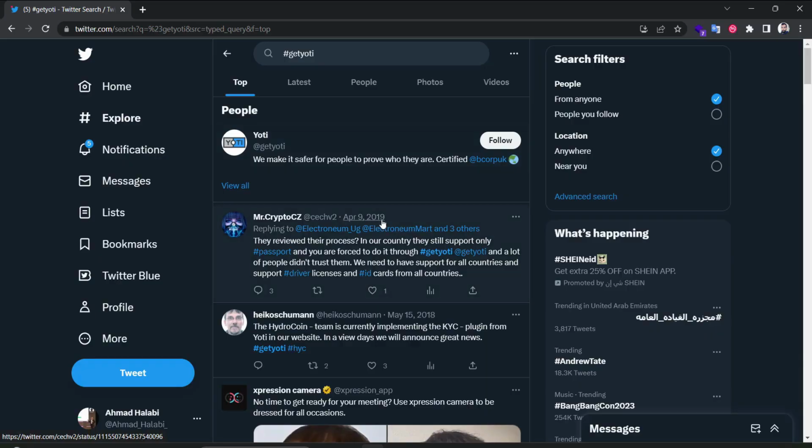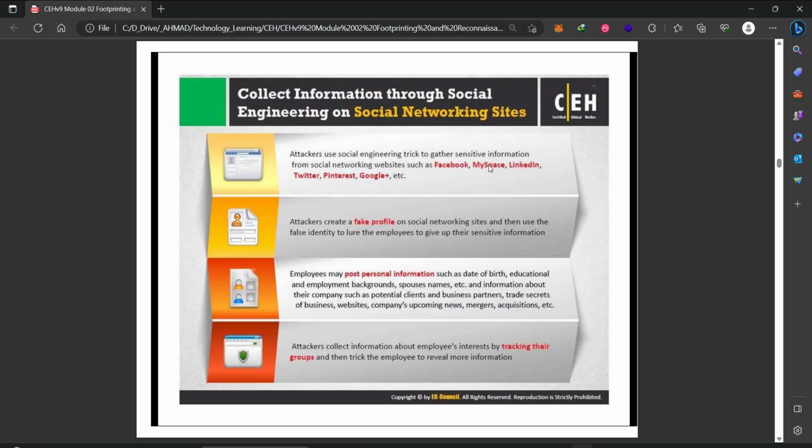Same concept for Facebook and every social profile. Pinterest. Google Plus no longer exists now. So Twitter and more. For fake profiles on social media, you can also check if some attackers are creating fake profiles for the company. If yes, it means that they don't have protection against fake or phishing domains or phishing profiles, and they don't have the takedown capabilities to remove the phishing content about them. So it means an added weakness for the security level.